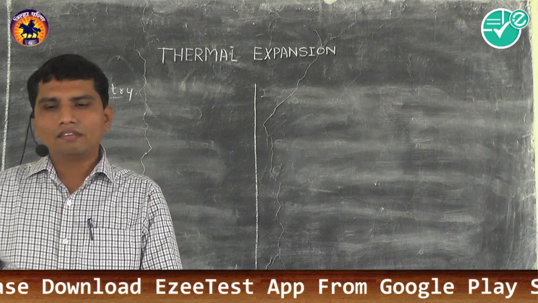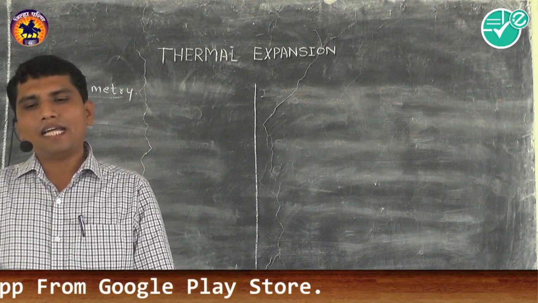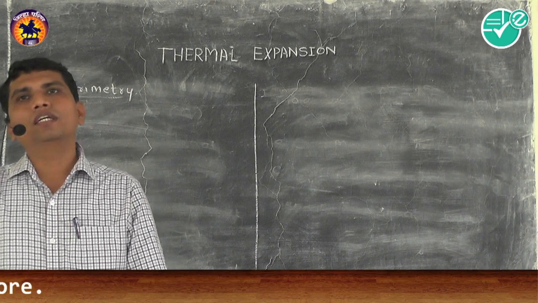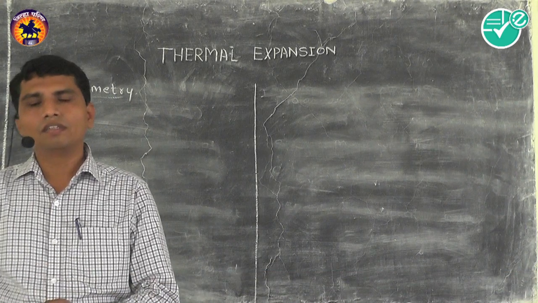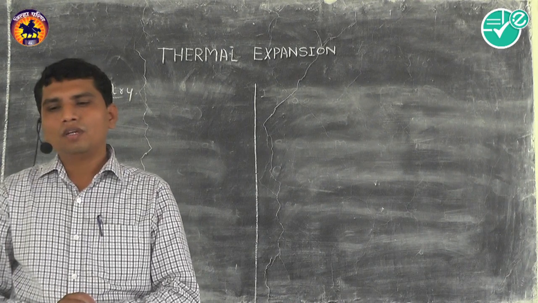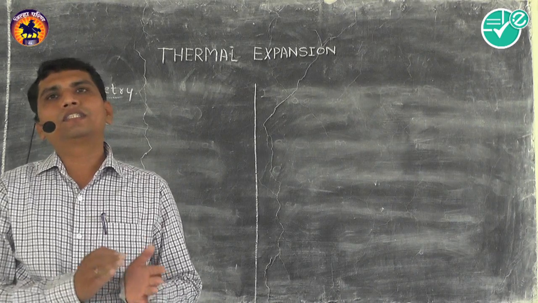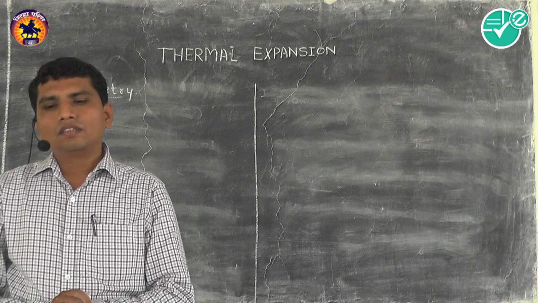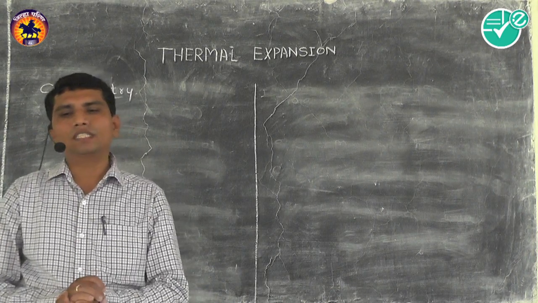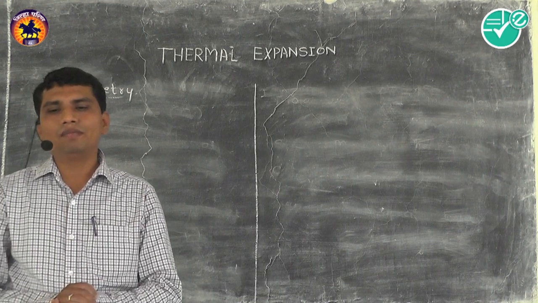So here we can say that when a body which is at a higher temperature is brought in contact with a body which is at a lower temperature, we know that the heat will flow from the hot body to the cold body. And this process continues till the temperature of both bodies becomes equal. And what happens in the thermal equilibrium condition?